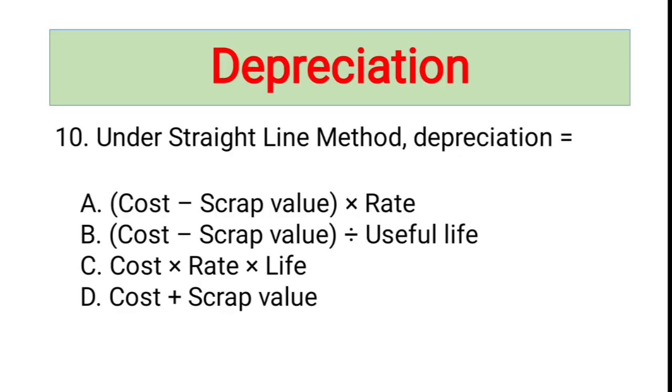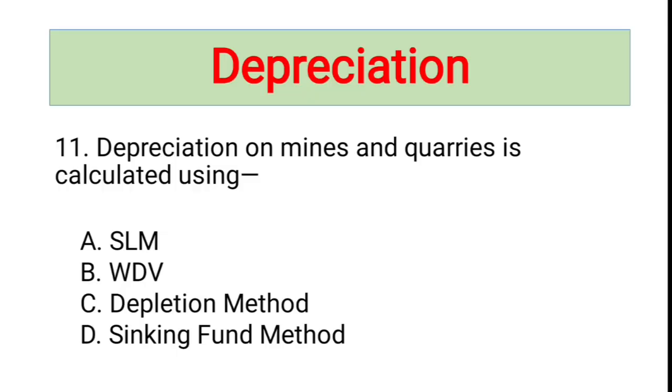Next one: under straight line method, depreciation is equal to... so what is the formula of depreciation? The right answer to this question is cost minus scrap value divided by useful life. Why? Because the total depreciable amount is the cost minus the scrap or residual value. This total value is divided by useful life to determine equal yearly depreciation, and in straight line method we know that there is equal yearly depreciation.